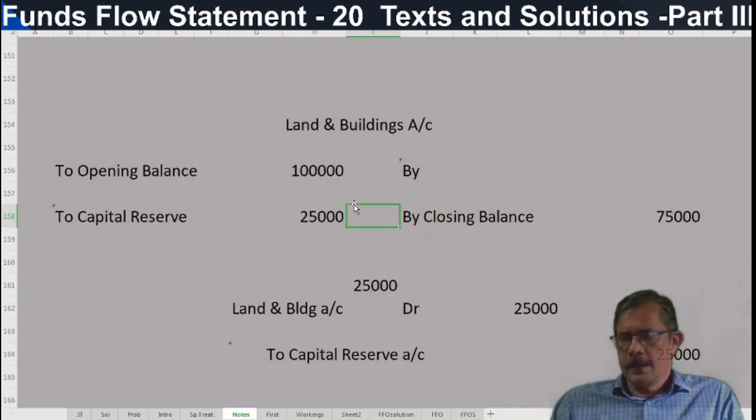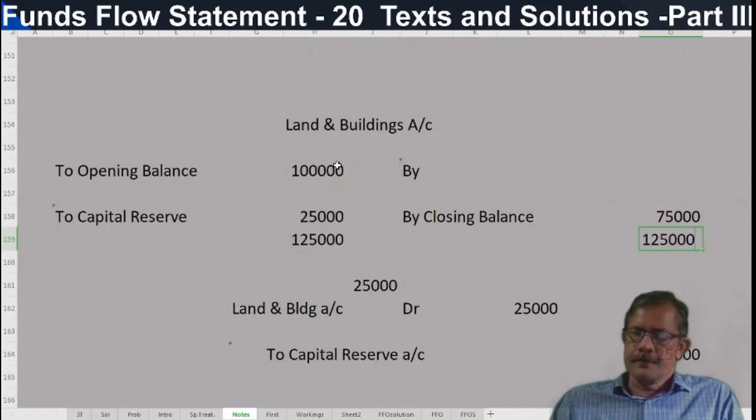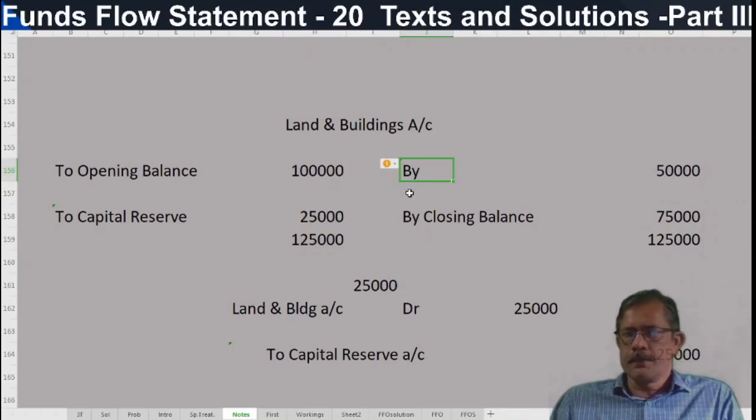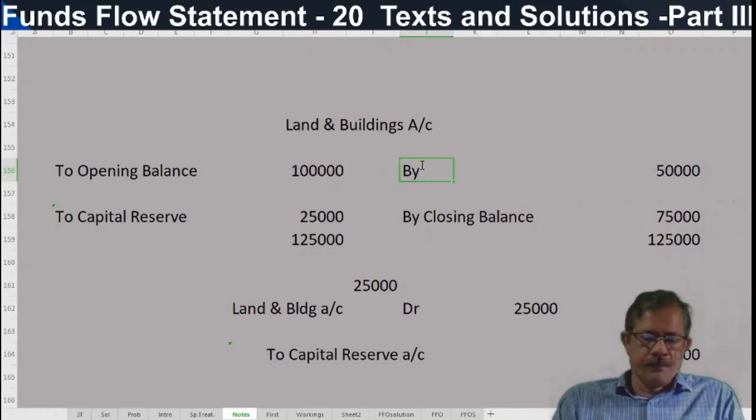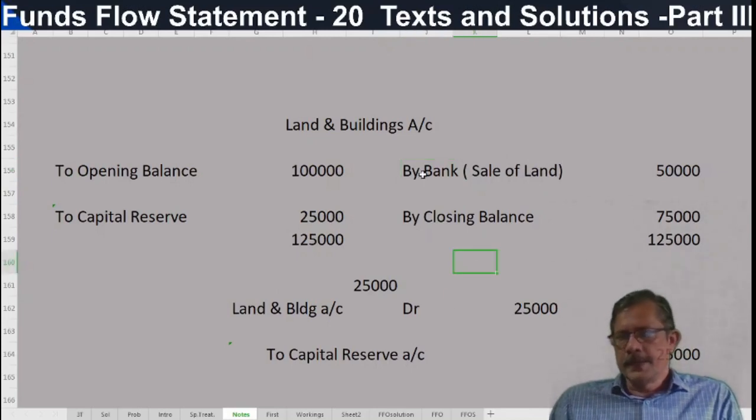Okay? Then balance this one. How much will it come? 1,25,000. So the difference will be 50,000. It is assumed as profit on sale of land. So by bank, sale of land, and this is a source.